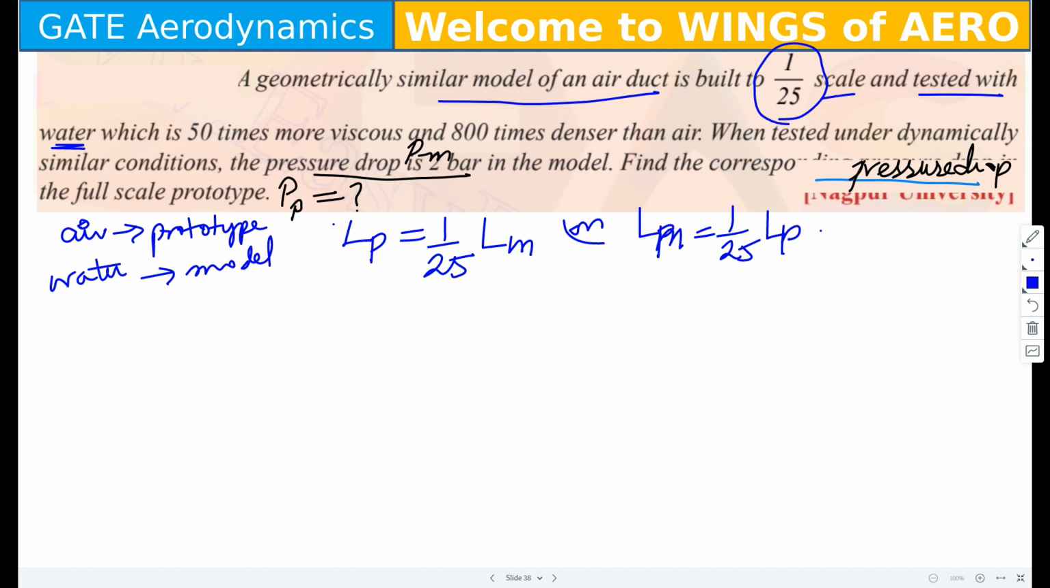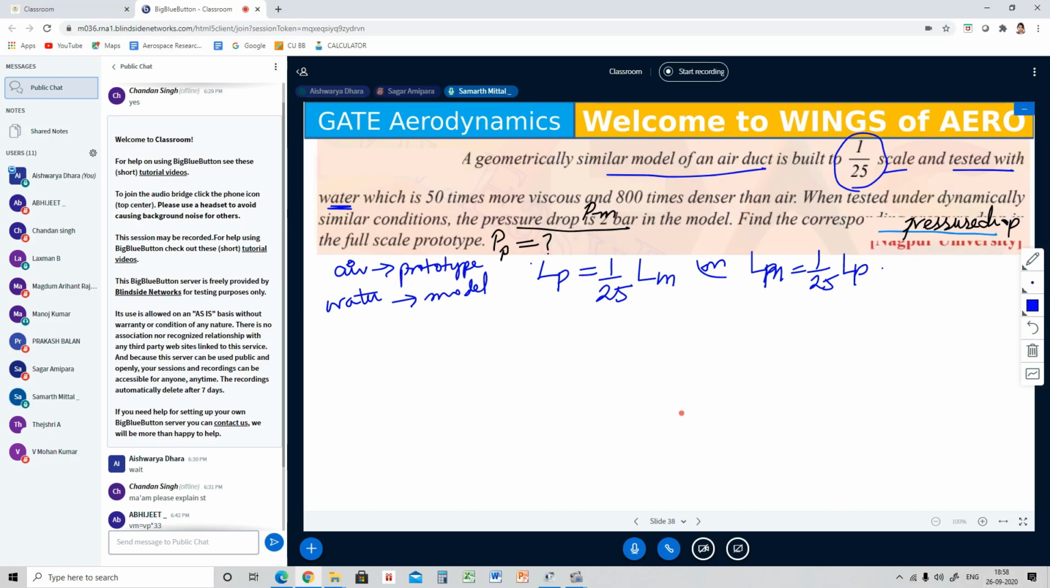Why so? Because the prototype will be having the higher value, ma'am. So first one, ma'am. Prototype will be having the higher value. Read the question carefully and answer it. Second one is perfect. Any other answer? Ma'am, first one is given in the question. First one is correct. Why, Samar?